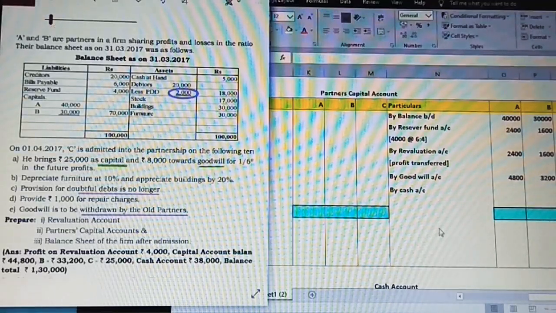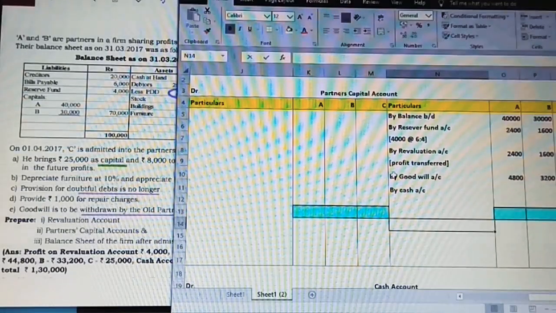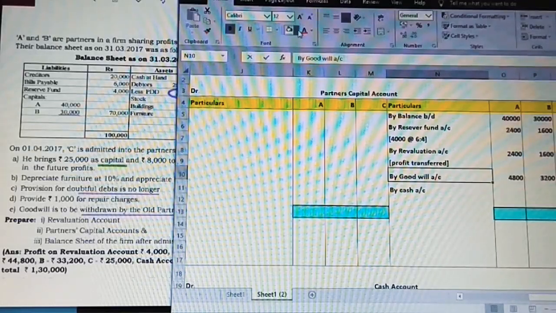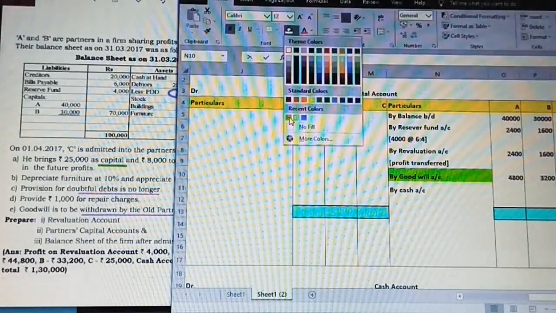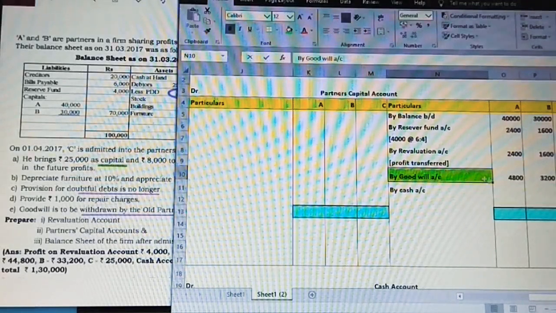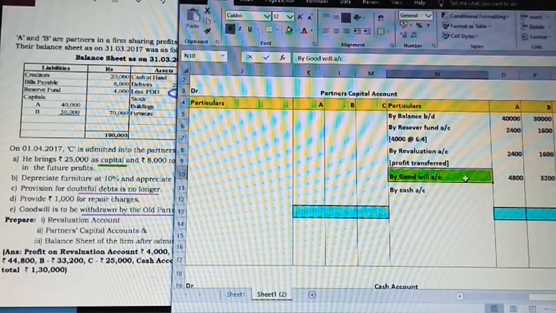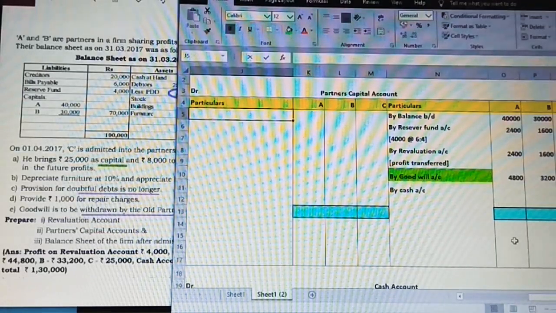Goodwill is going to be posted on the credit side from the goodwill account. Now A and B, the old partners, are withdrawing the complete value. They have not mentioned whether it is full or half. So if it is mentioned that they are going to withdraw, we assume it is completely withdrawn. Withdrawn in the sense it is going to be in the form of cash.